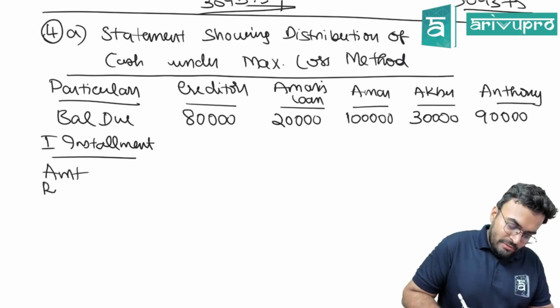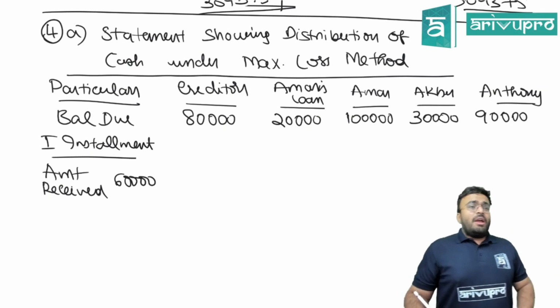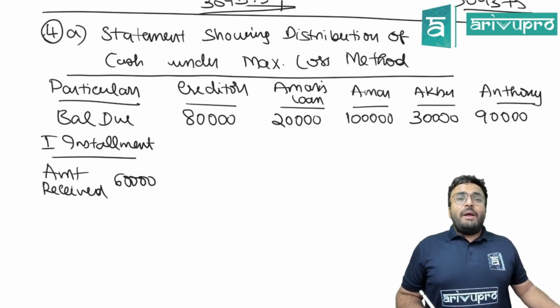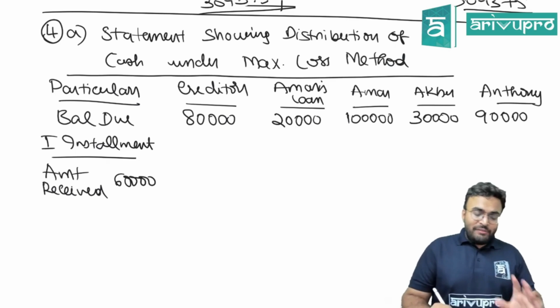Amount received: 60,000. Do you have money to pay partners? When do we start with the maximum loss method? The maximum loss method will start only when we start paying partners. Clear? Here we have 60,000.